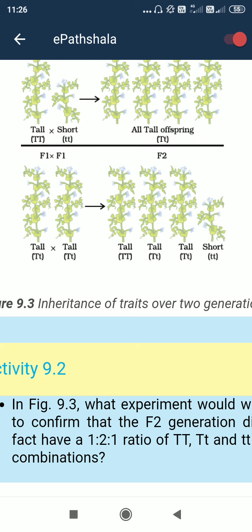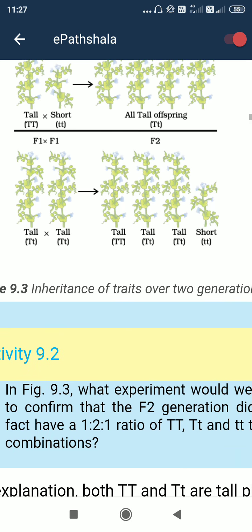So what is formed, if 4 plants are formed? One is capital T capital T, tall, one is capital T small t, also tall, another capital T small t, also tall, and small t small t is short in length. Only when both alleles are small in nature, small t, then only it is short. The remaining are all long or tall.